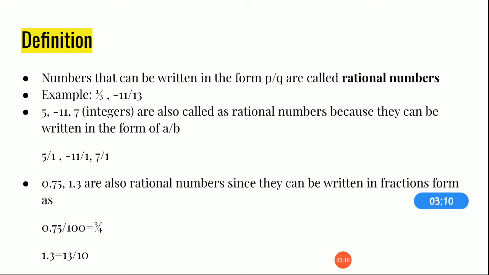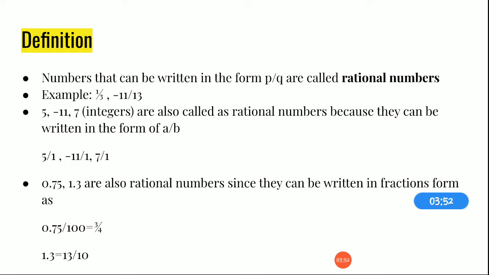Now, in the same way, there are some decimal numbers, like 0.75. What does it mean? It is in parts of 100. How can you write it as a fraction? You have to count the decimal places after the decimal point. There is a point, and the first digit is 7, the second is 5. So there are 2 places, so we have to put 2 zeros in the denominator, and you can cancel it out and write it as 3 by 4. So 0.75 can be denoted as 3 by 4. So we get this in fractional form, hence it can also be called a rational number.